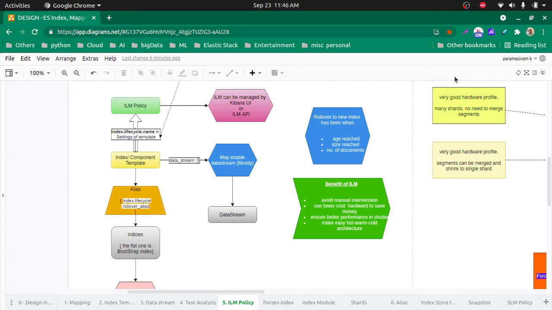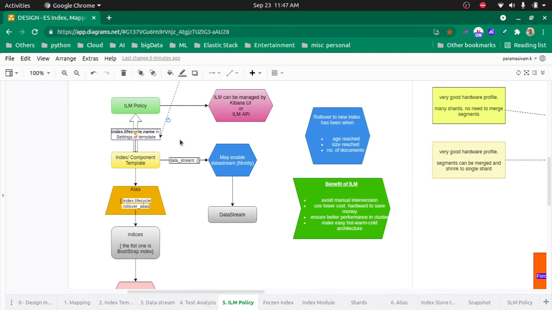Though we can manually apply it to existing indices or data streams, it does not work automatically, so moving the indexes to the different phases does not happen automatically. That's why whenever we create the index template, we have to declare our ILM policy there itself.